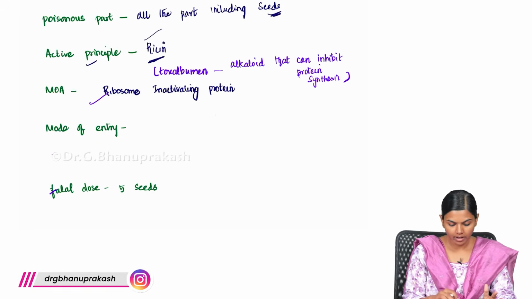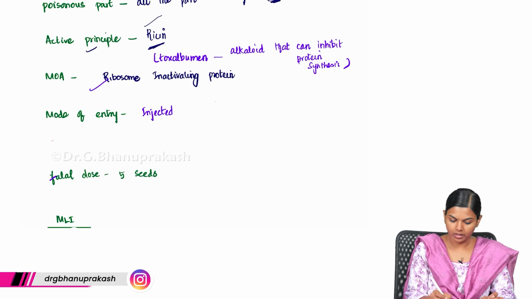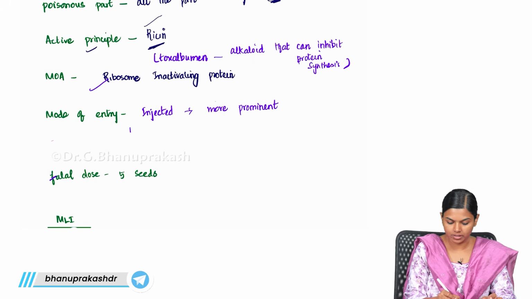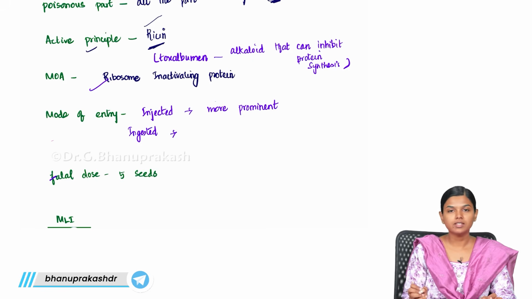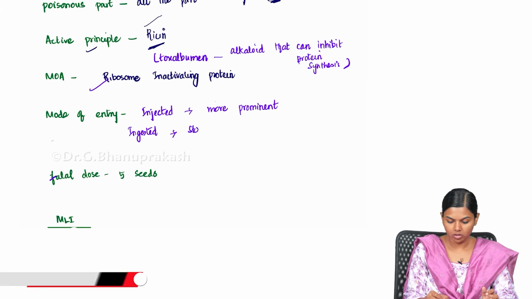Because of that you get a constellation of symptoms in our body, and those symptoms are much more prominent when injected. When injected, the symptoms are highly prominent. When ingested, the symptoms are a bit slower to appear, but even then you will get all the symptoms.